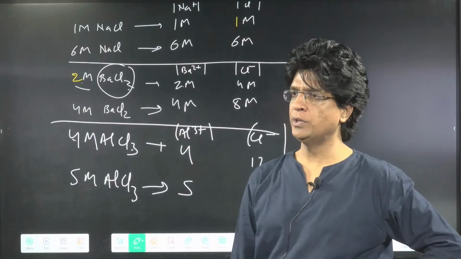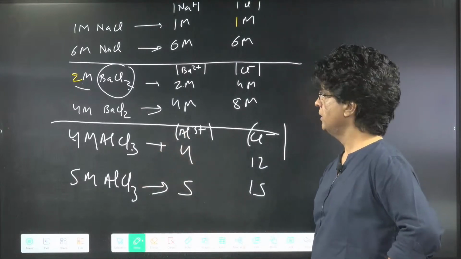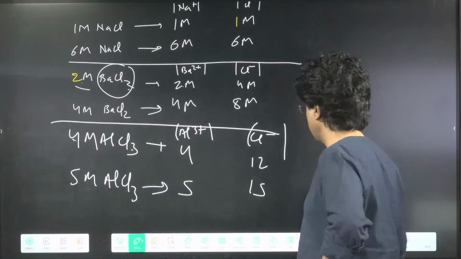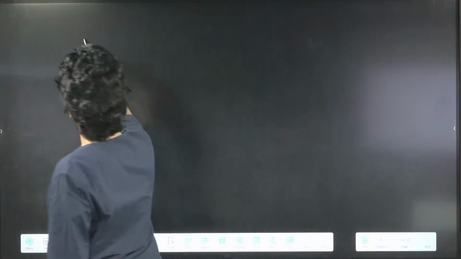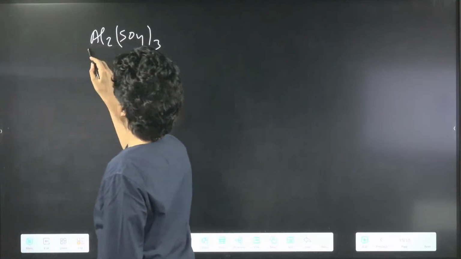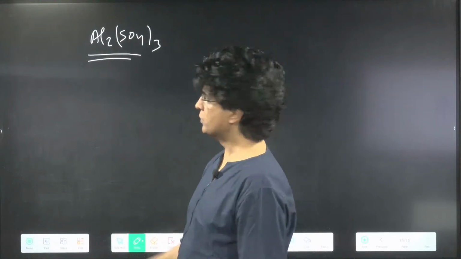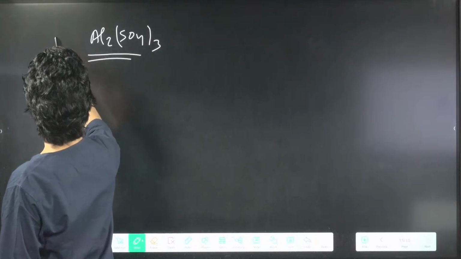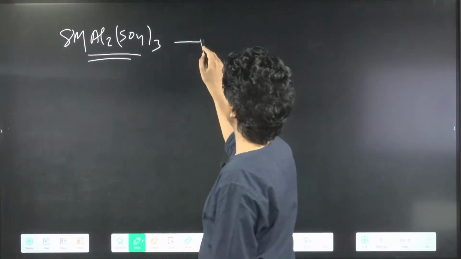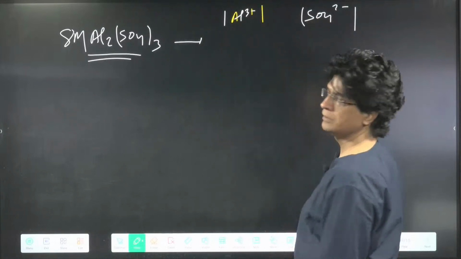Kavita, which question is answering, beta? This question will be 5 and 15. 1 AlCl3 giving you 3 Cl negative. Good. Will improve upon a little bit. Come on. Al2(SO4)3. 1 aluminum sulfate will give me 2 aluminum ions and 3 sulfate ions. So tell me, 8 molar Al2(SO4)3 will give me what concentration of Al3 plus and what concentration of sulfate ion? Come on, answer it.